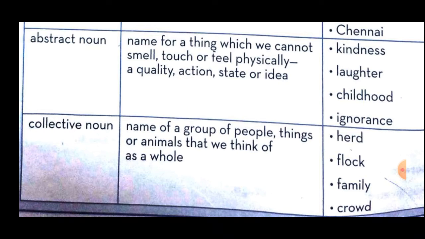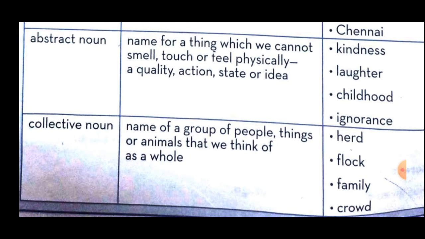He or she always gives correct answers to all the questions, so we can feel that this girl is very intelligent, but we can't touch the knowledge of that boy or girl. Understood? Same way, laughter, childhood, ignorance, all these words we can feel, but we cannot touch the quality of that particular thing. So that type of word comes into the category of abstract noun.